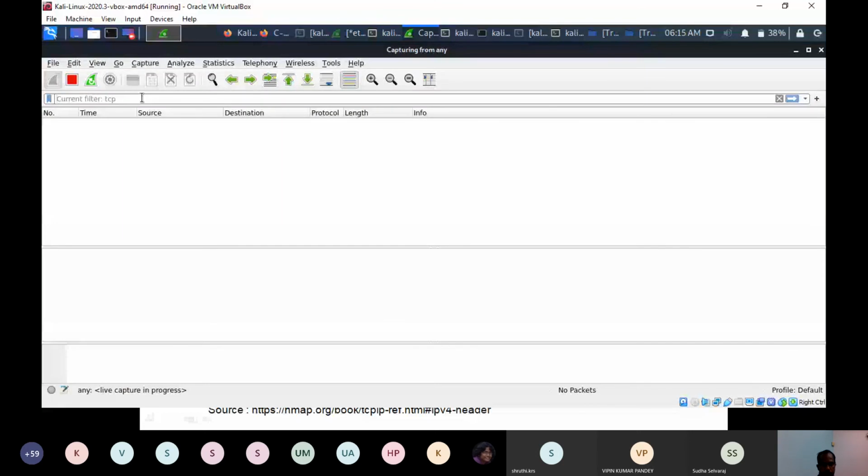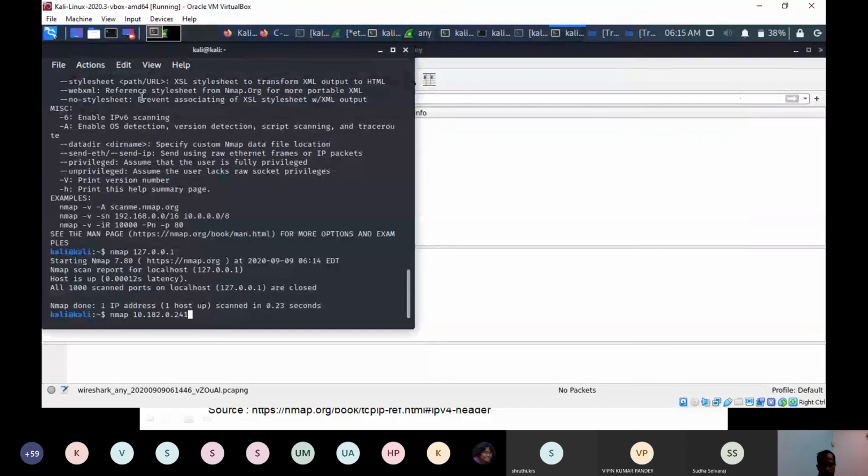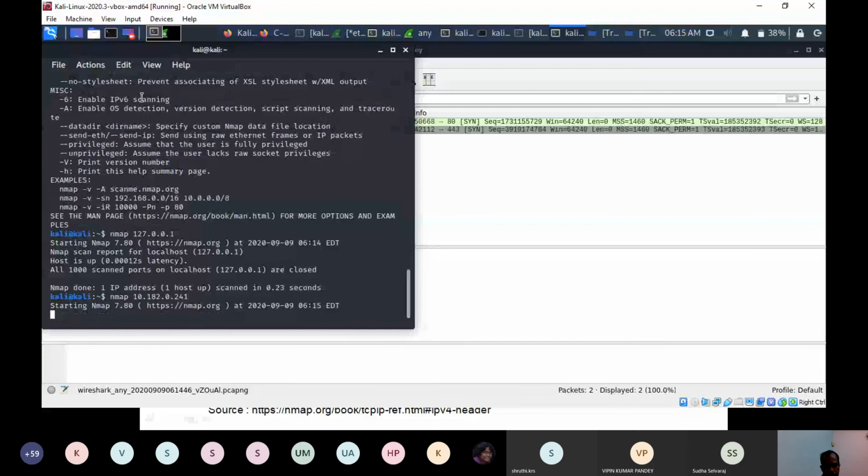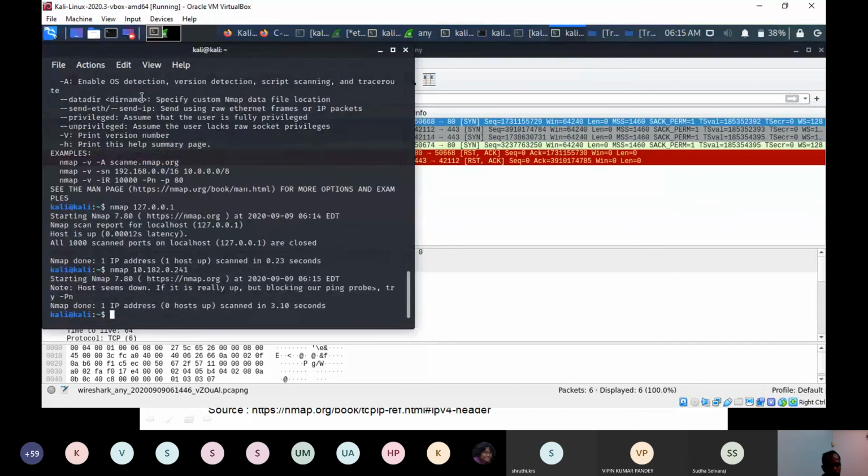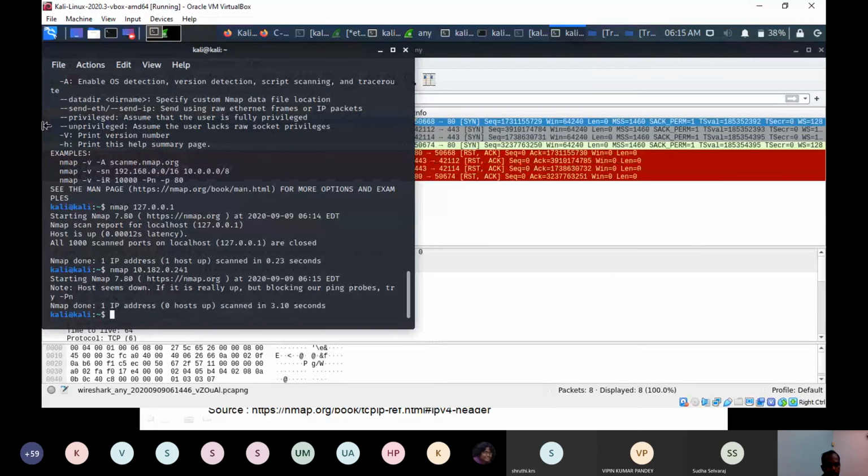Wireshark is already running. Now you can see, after scanning my machine, it is giving some results.